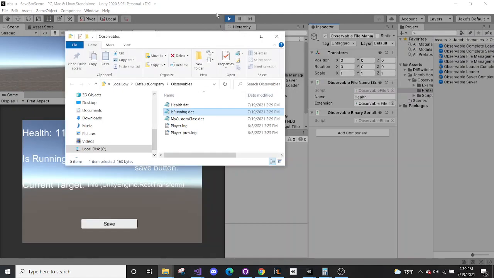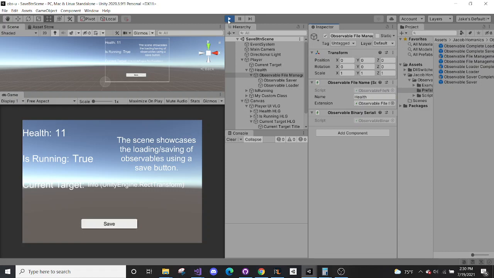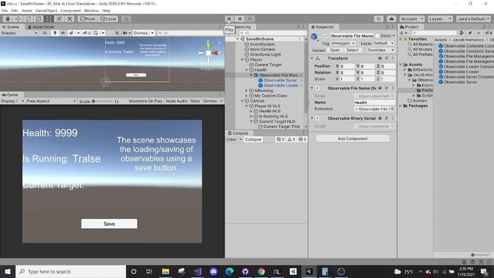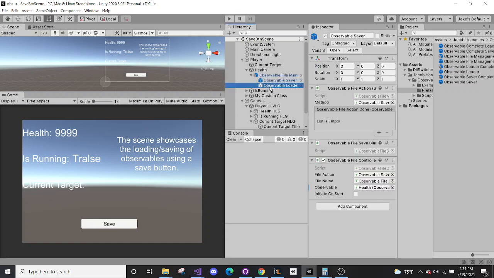However, fortunately for us, we've got a system that works really well and reliably for us to read, process, and save information. So if we go back in play mode, we load on start. We initiate the loading on the start.